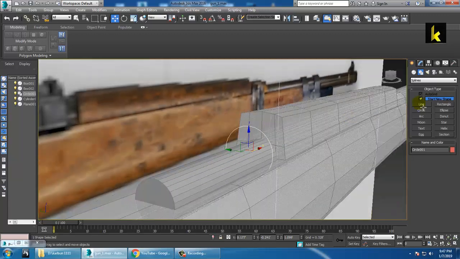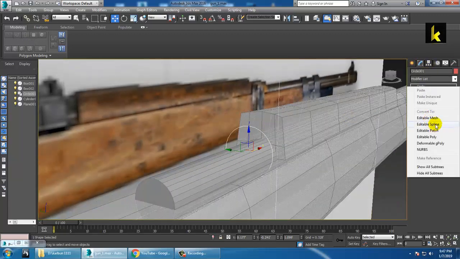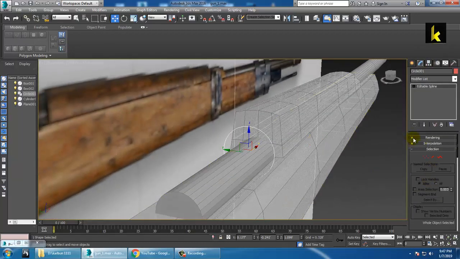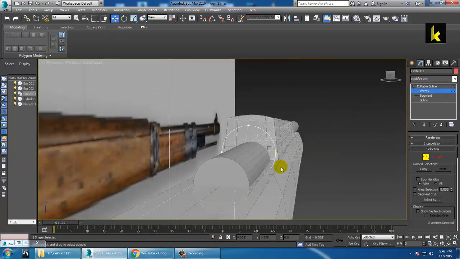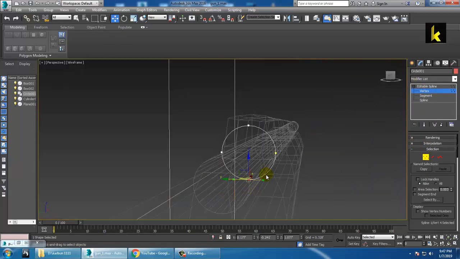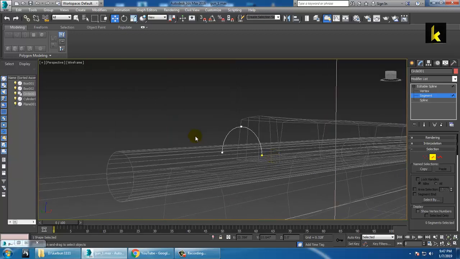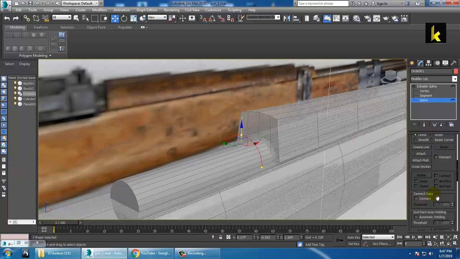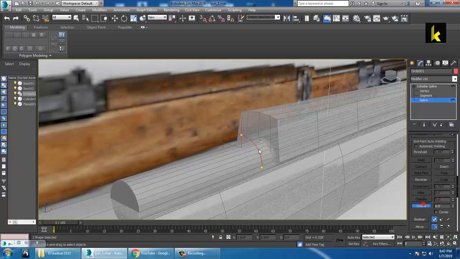Go into it, click on this editable spline and go into the vertices, and you can delete this. What you can do over here is you can just select this segment and delete it. Delete these two segments over here. Select this part. If you want to push it down, you can push this down. Select the spline and you have an option over here called outline. So use this outline option a bit up and click OK.